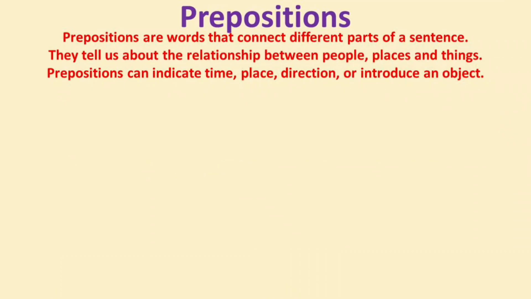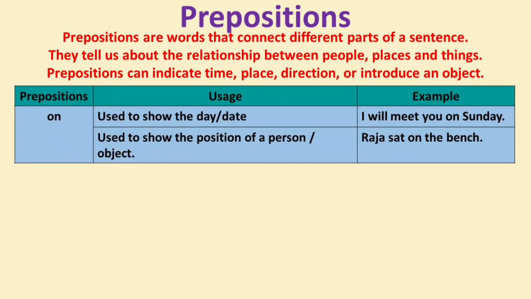Prepositions. Prepositions are words that connect different parts of a sentence. They tell us about the relationship between people, places and things. Prepositions can indicate time, place, direction, or introduce an object. Let us discuss prepositions in order. First we discuss about on.